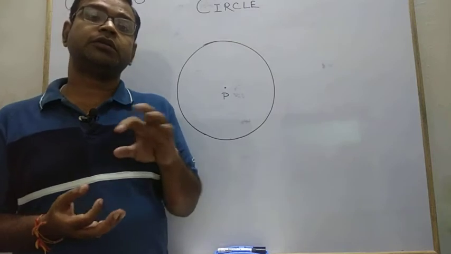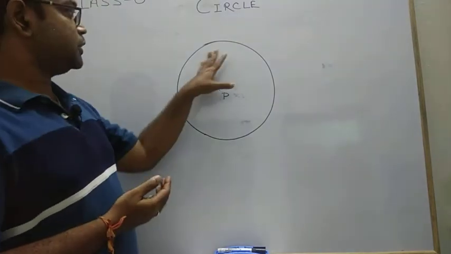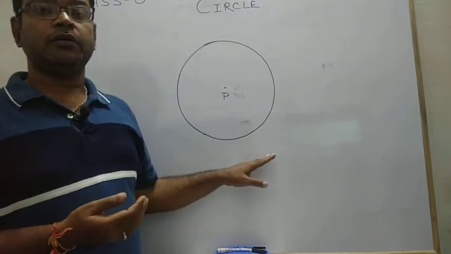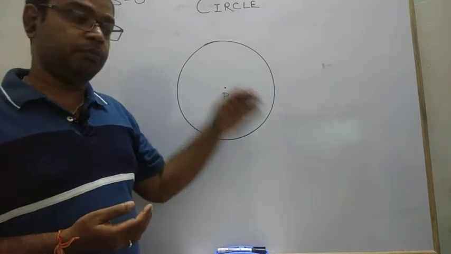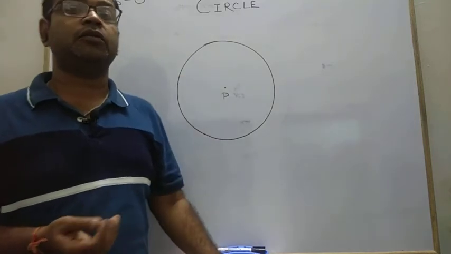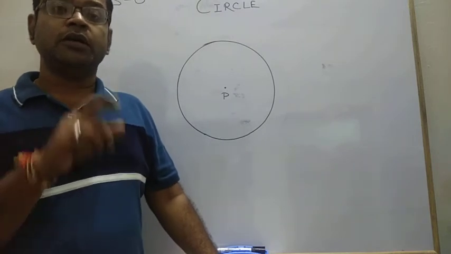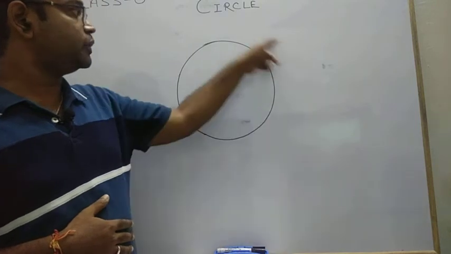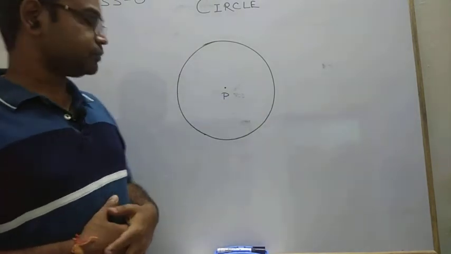A circle is also a type of closed curve, but in this closed curve all the parts are curved lines. Previously we discussed triangles, quadrilaterals and polygons. In those closed curves we have straight sides, but in this case we have a boundary with a curve, like we can say it's curvilinear.